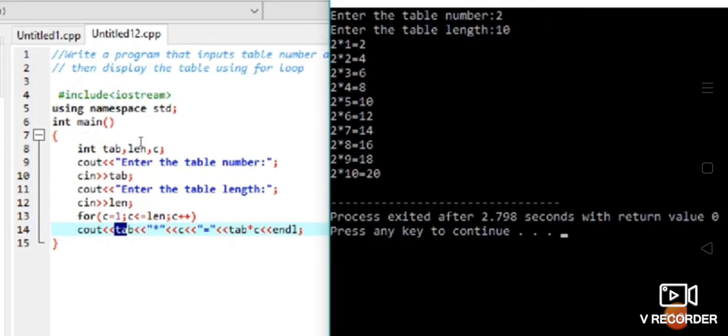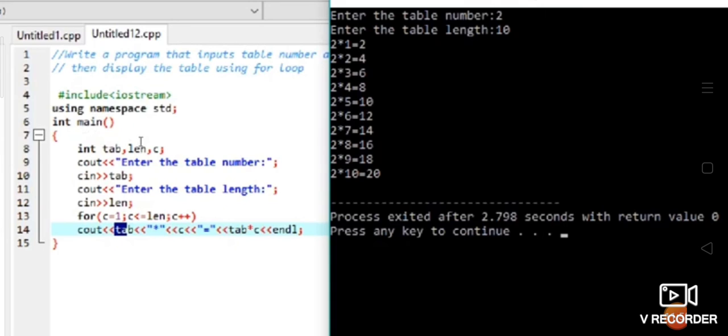So the star will be printed as such on the output screen. So 2 into, that star. And then c. What is c here? 1. So 2 into 1 equal to, which is in double quotes, will be printed as such on the output screen. So 2 into 1 is equal to tab into c. Tab is 2, into c, which is 1. So 2 into 1 is what? 2. So 2 is printed. With the endl, what happens? The control comes to the next line.